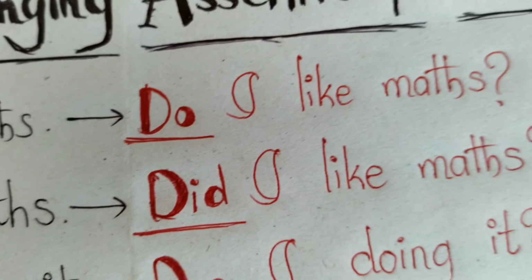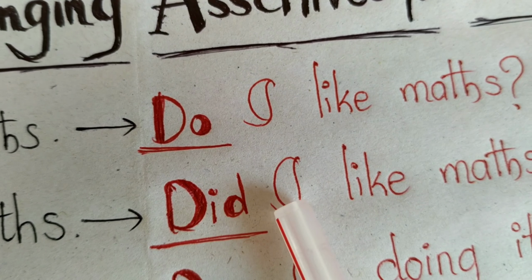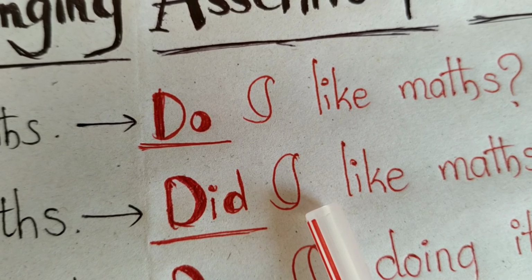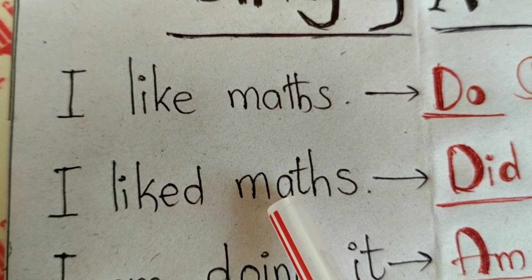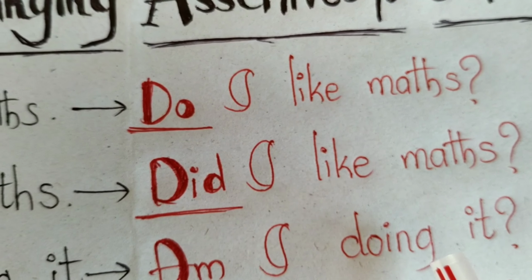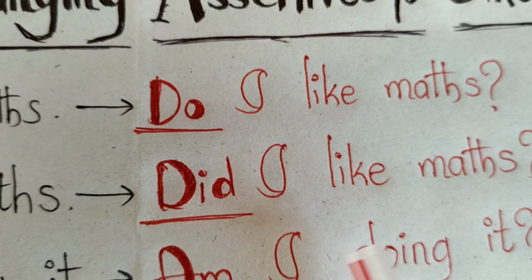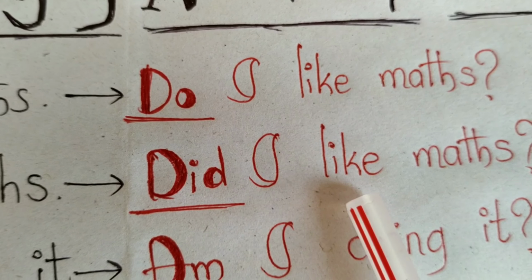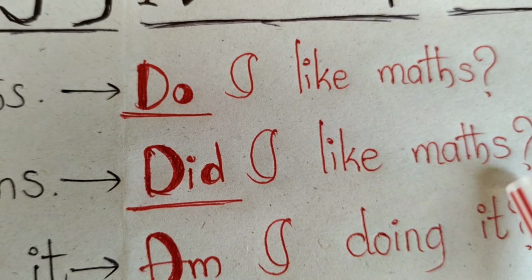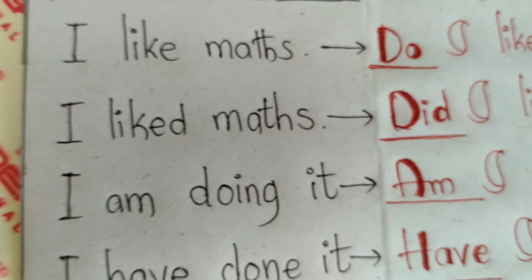Let's see the answer. Did I like. Have you observed it? Here it was liked, and here it became like, because in the beginning we used did. After did we should not use the V2 form. That's why, did I like maths. Okay, I think it's clear.